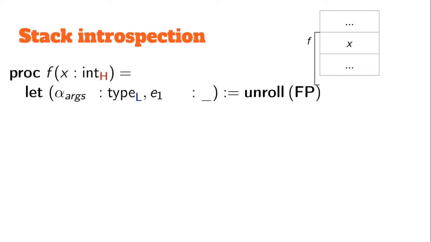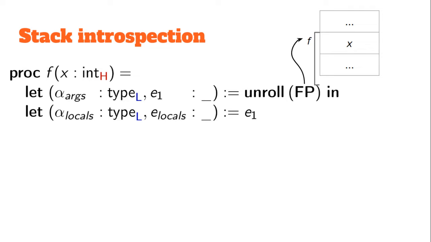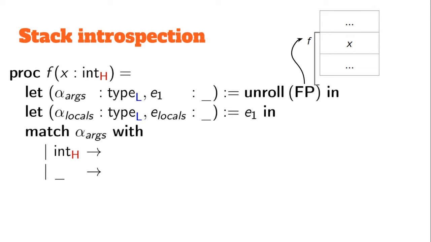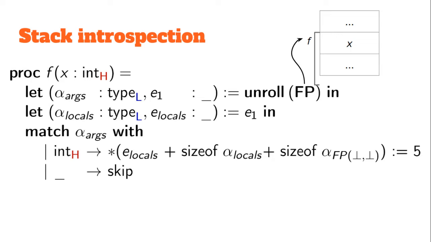Inside f, this will point to f's stack frame. This includes the security labels of the values located there. Using C's pattern matching on types, we can match the type of the arguments. Here we attempt a match on a single argument typed as an integer labeled age. This pattern matches the arguments of f. By indexing into the frame pointer, we can indirectly change the value of x. Stack introspection like this allows us to write programs that can traverse the stack and make modifications based on the types of the individual stack frames.